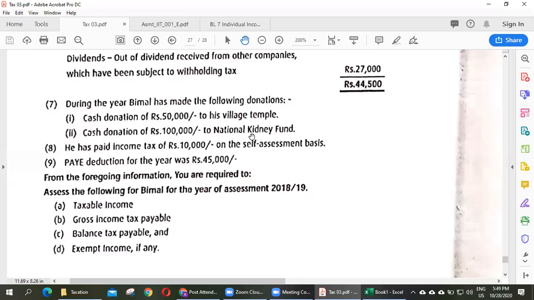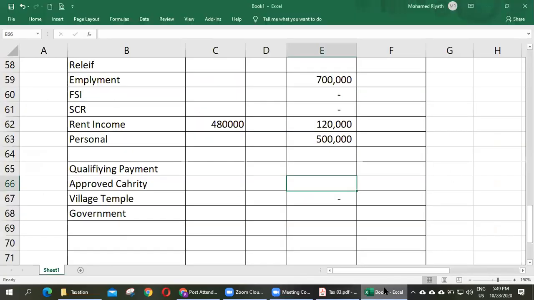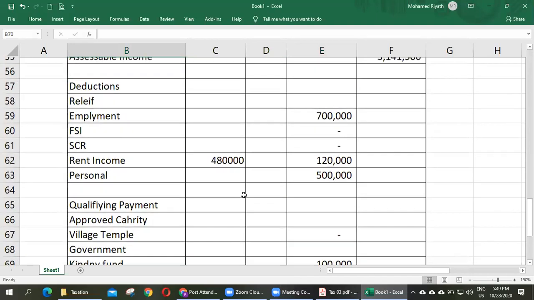Yes, very good. Donation to the government. What's the limit? No limit. Donation to government, no limit. How much? 100,000. Okay. Then total deduction, how much?